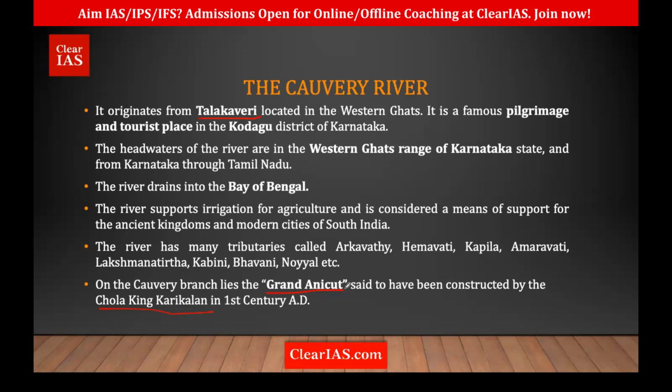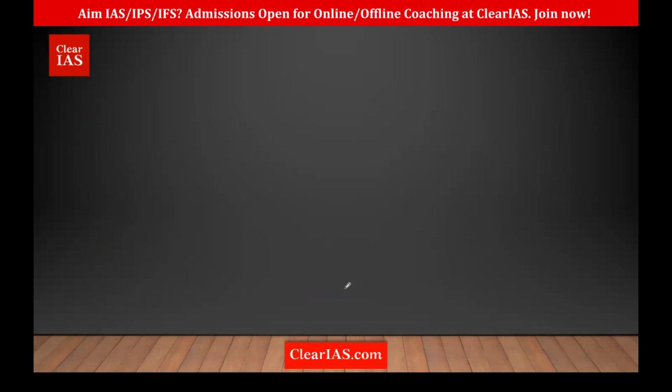So it is called the Grand Anicut. It is believed to be constructed by Karikalan. Just remember that. That is why I'm telling you the Kaveri River is historically very, very significant.